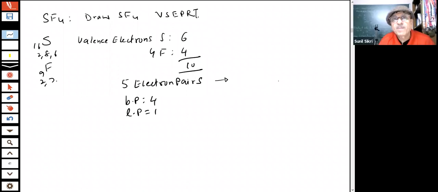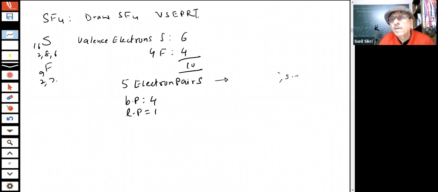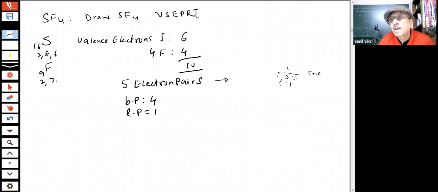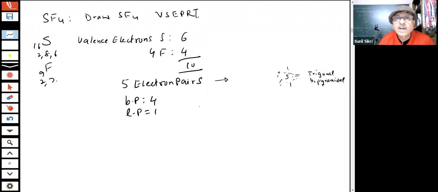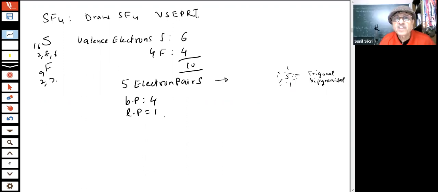Trigonal bipyramidal. But one lone pair is there. Where will you put the lone pair so that repulsion is minimum?